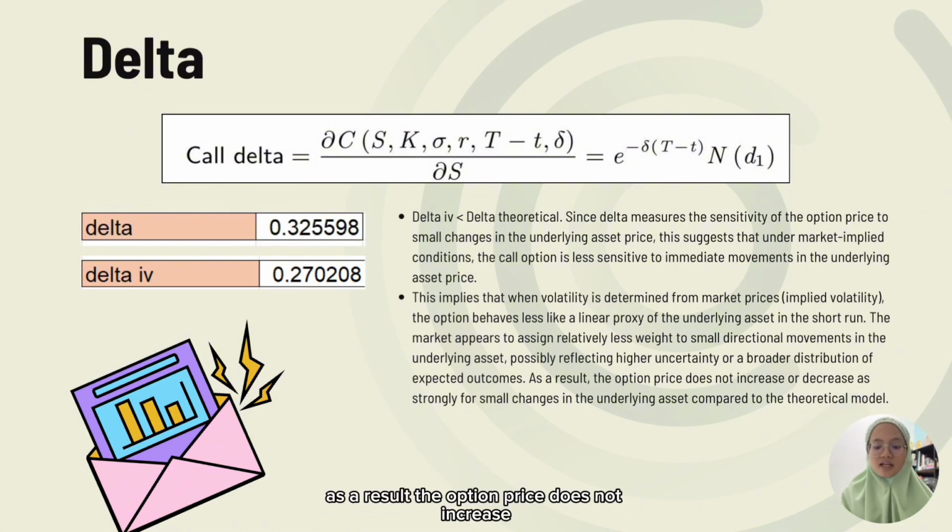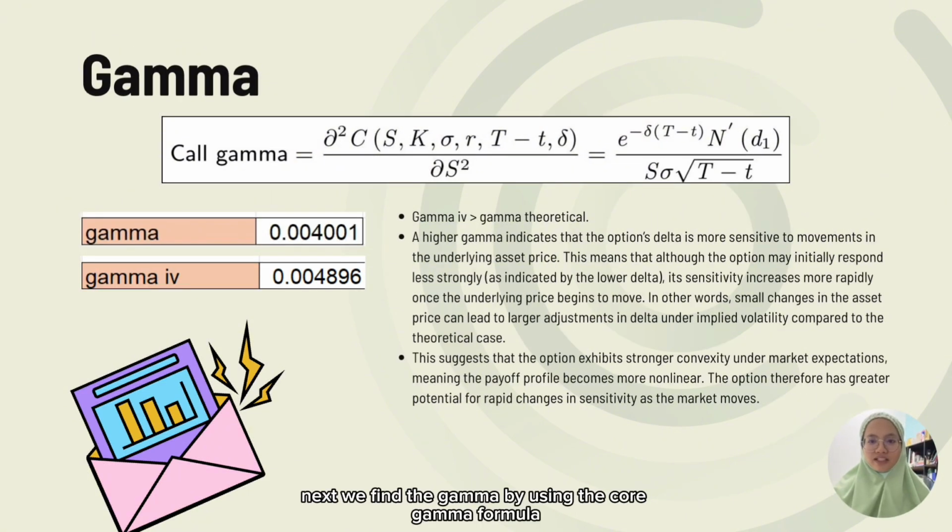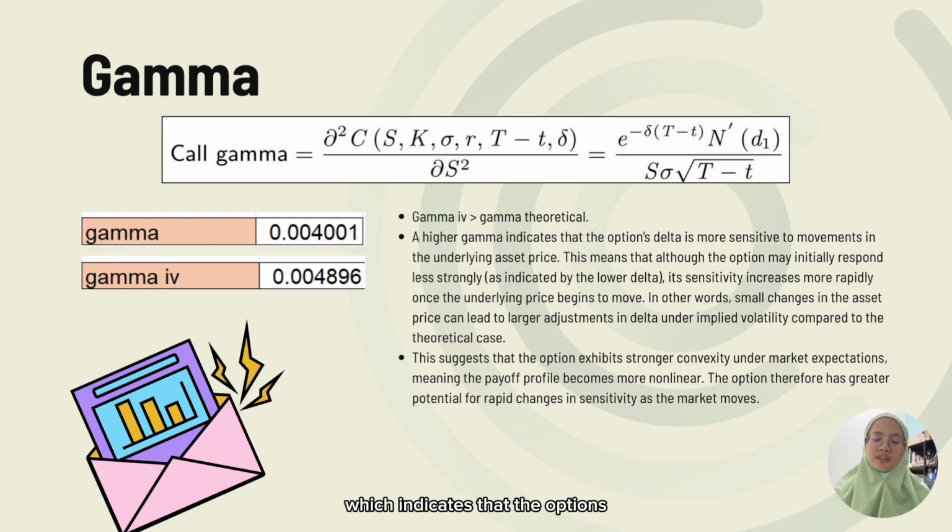As a result, the option price does not increase or decrease as strongly for small changes in the underlying asset compared to the theoretical model. Next, we find the gamma by using the call gamma formula. We can see that the market implied gamma is more than the theoretical gamma, which indicates that the option's delta is more sensitive to movements in the underlying asset price.